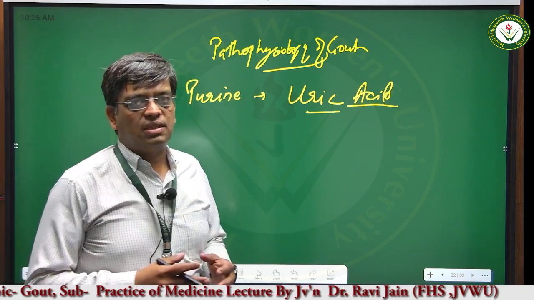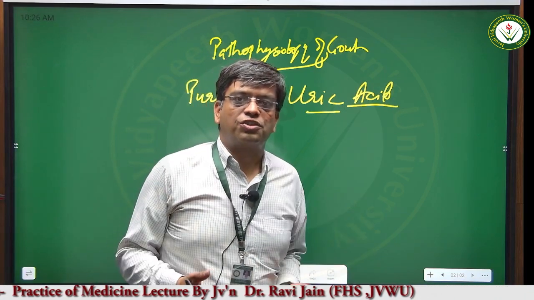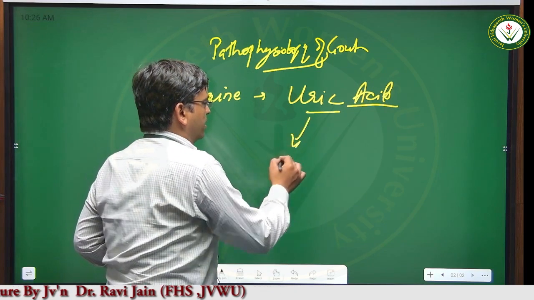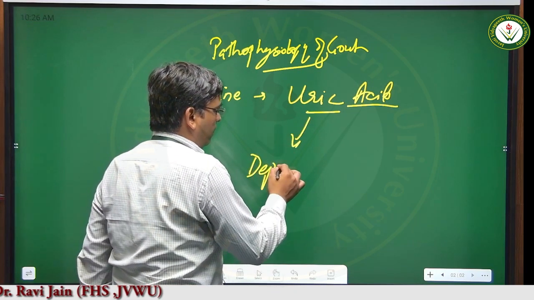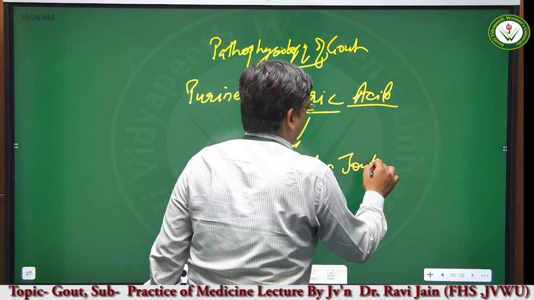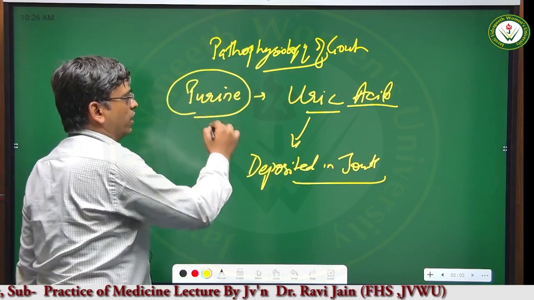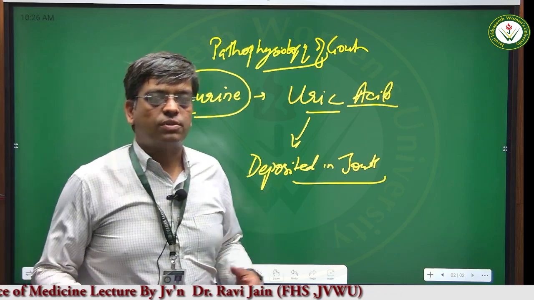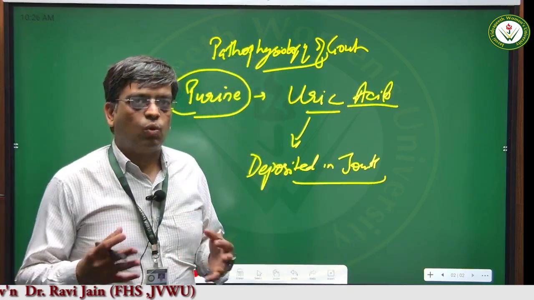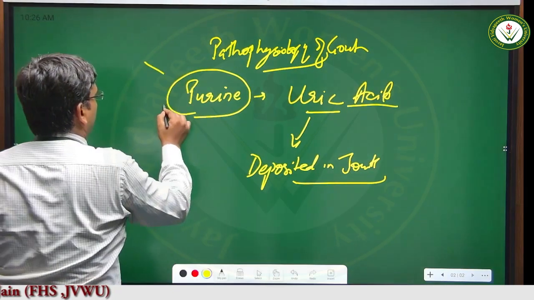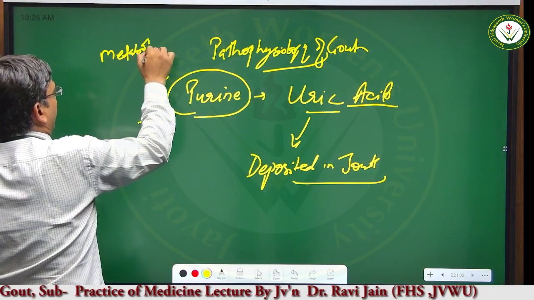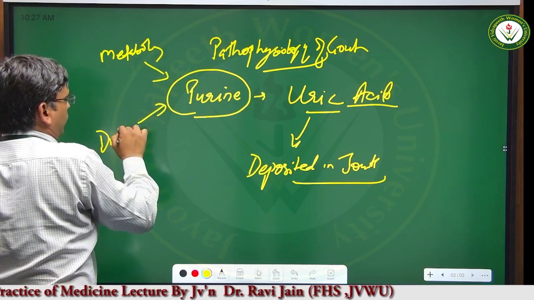Now, whenever there is excessive production or under-excretion of this uric acid, the uric acid gets deposited in the joints. So this purine is a normal product of metabolism. It is normally formed in the human body from its own metabolism and also from dietary factors.